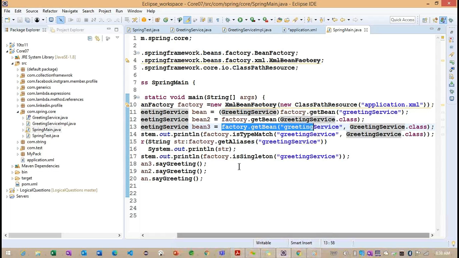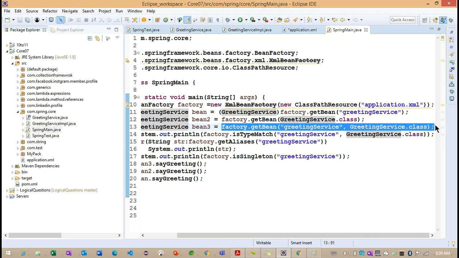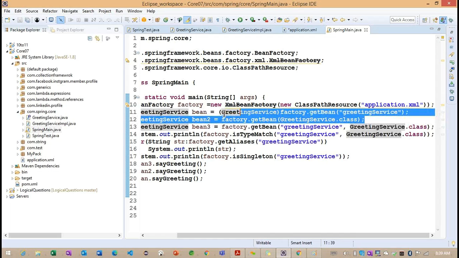Coming back to this particular bean3, now what are we doing? Even though we created multiple objects here, I'm trying to specify the type here. So could you please load the object based on this particular ID and based on this particular type? Getting the point. So we have one more option to load the greeting service object here. In this section of bean, we have two types. You can see these two methods have one parameter. Either we can go for the ID or we can go for the type.